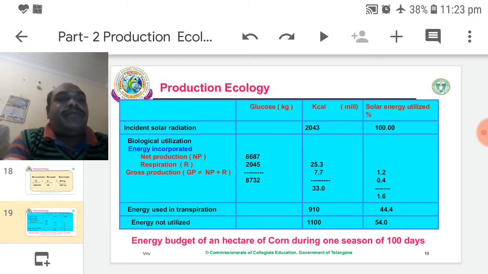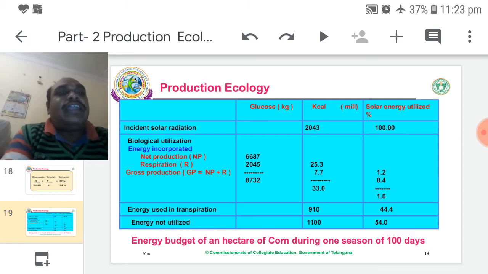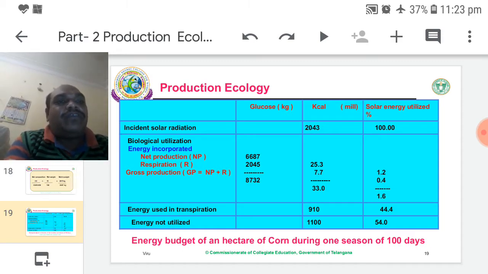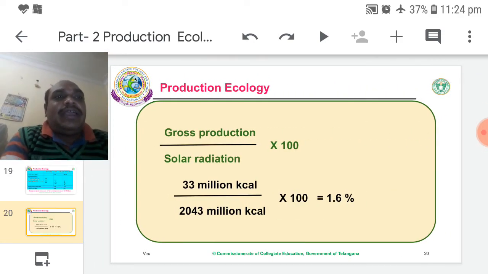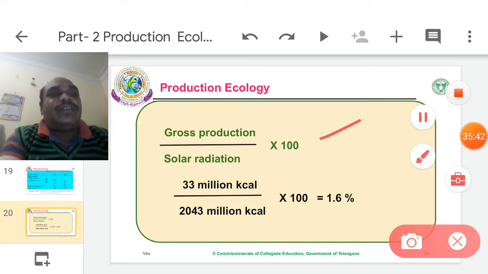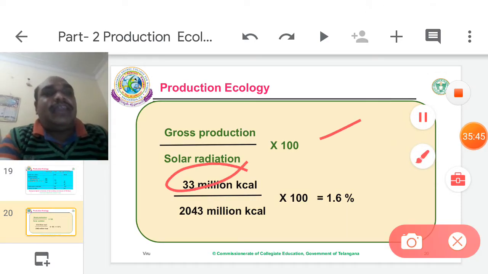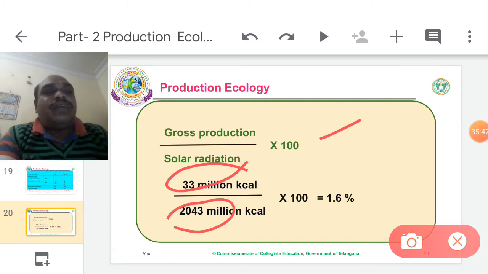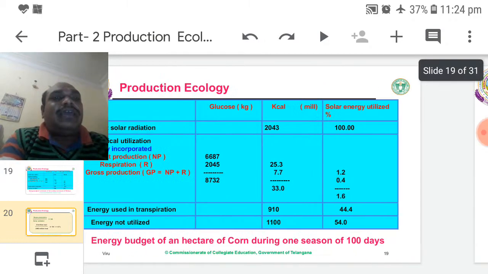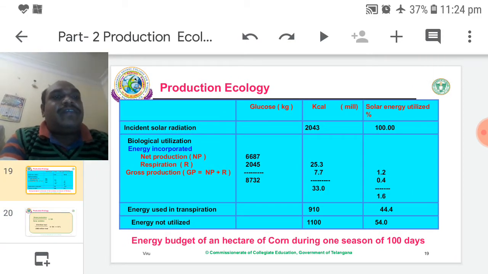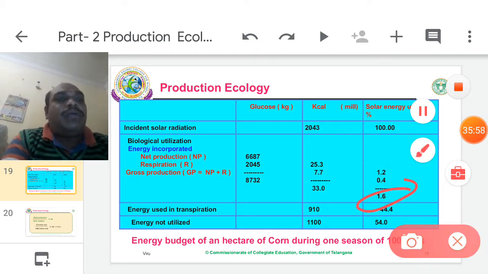It is the energy budget of a hectare of corn crop during one season of 100 days. These results belong to 100 days, one season result. Gross production by solar energy into 100: 33 million kilocalories by 2043 million kilocalories into 100 is equal to 1.6.